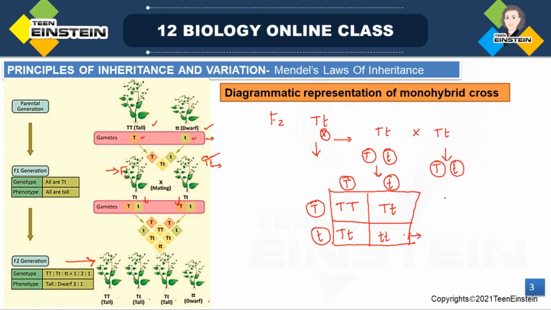So here in F2, the genotypic ratio was one homozygous tall, then two heterozygous tall, then one homozygous dwarf, right? This is the genotypic ratio.